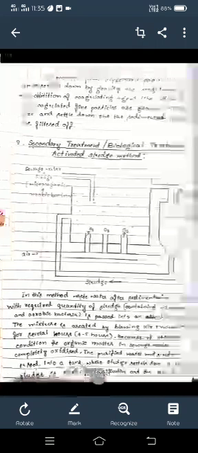Then that sewage water, where the oxidized impurities are present along with the sludge, is passed through the second tank, which I have written as the sedimentation tank. In the sedimentation tank, due to gravitational force, all the sludge along with the oxidized impurity settles down at the bottom of the sedimentation tank. At the top, I have written clean water. There the decant, which is free from impurities, separates out. The settled sludge contains the oxidized impurity.